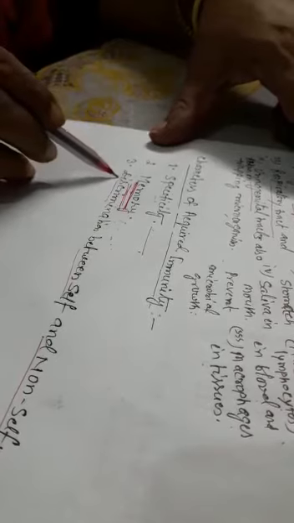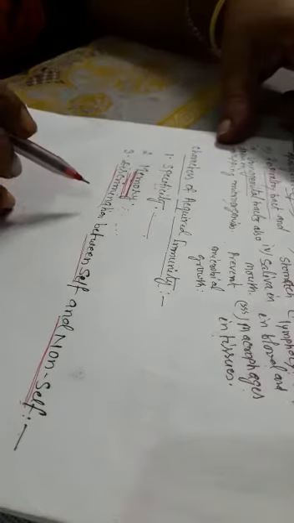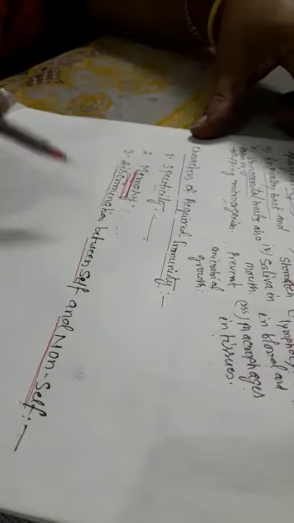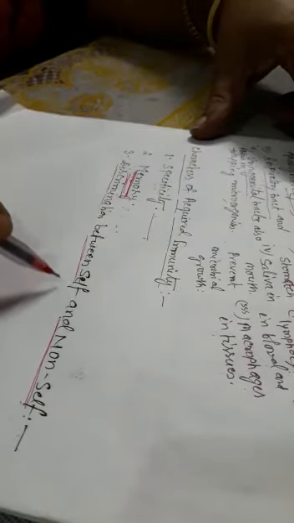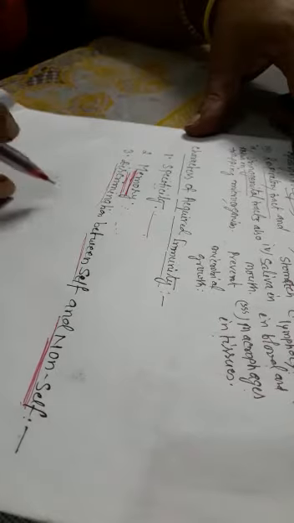Now let us discuss discrimination between self and non-self. This type of immunity is able to recognize and respond to foreign molecules, non-self, and can avoid response to those molecules that are present within the body, that is self.